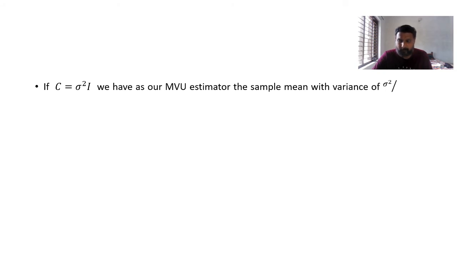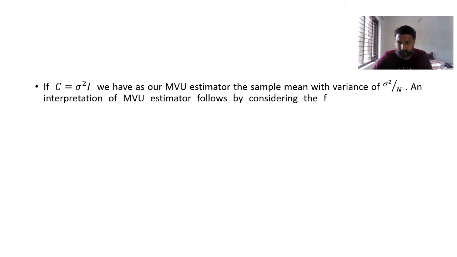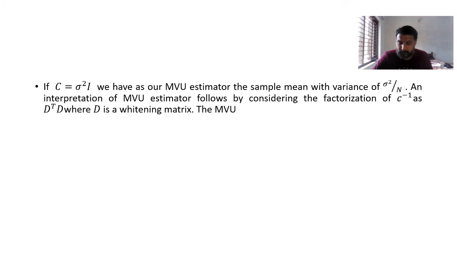An interpretation of the MVU estimator follows by considering the factorization of C inverse as D transpose into D. In the previous case we note that D is nothing but a whitening matrix. Yes, D is a whitening matrix.